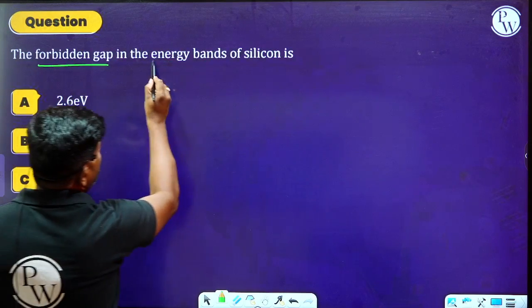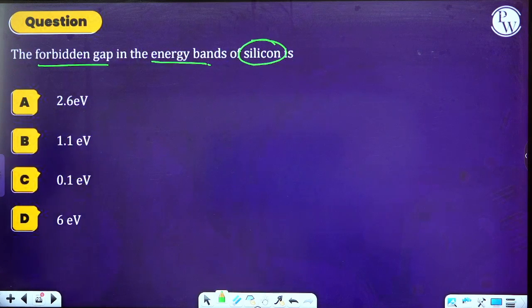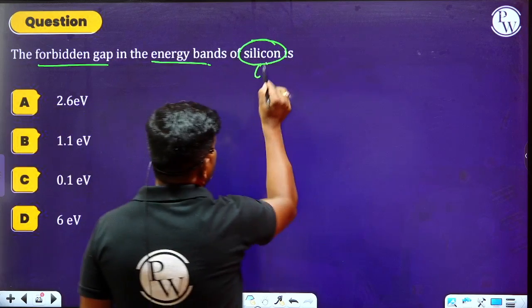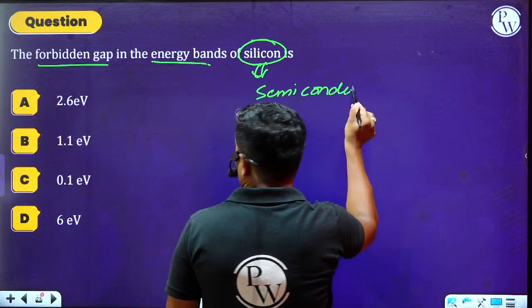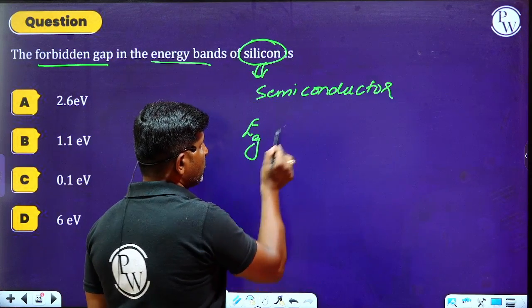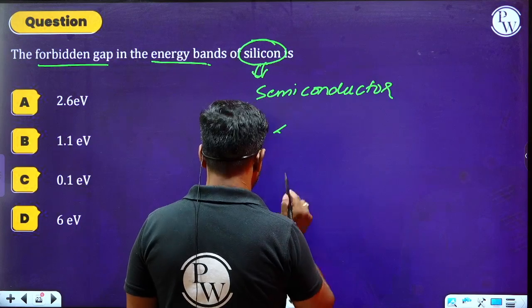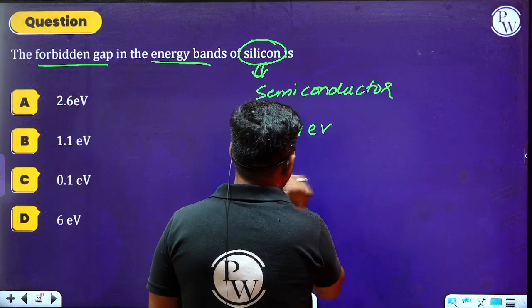Forbidden gap in the energy bands of silicon. They are asking what is the energy gap in the silicon here. So what is silicon here? Silicon is an example of semiconductor, and therefore we can say silicon will have the energy gap equal to 1.1 electron volt here.